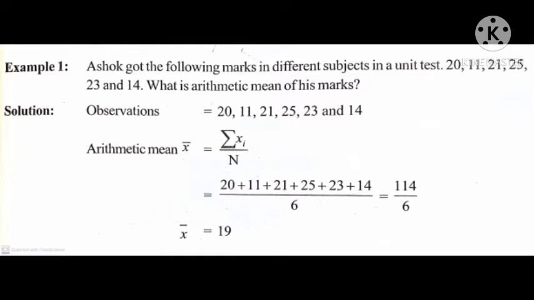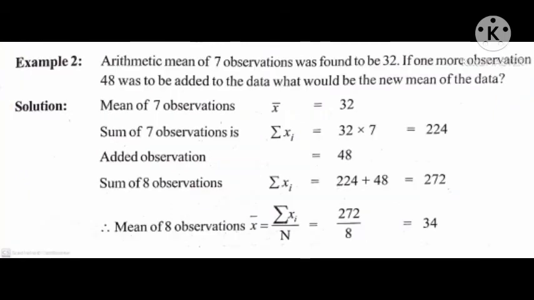After addition we get 114 by 6. Here 114 divided by 6 we get 19. Therefore the arithmetic mean of Ashok's marks is equal to 19.